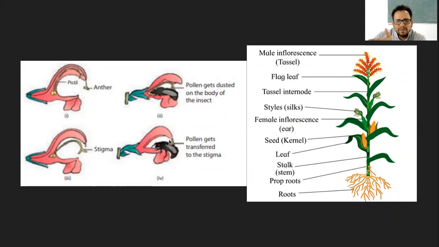But usually the flower arrangements are different in different flowers. And that way, when the pollen grains are attached to the body or to the proboscis, they will get stuck to the stigma, and that way the pollination can happen. So there are different possible ways. This is just one way that has been shown here in a particular flower. I don't know why I have kept it. I might have been thinking of something else to explain, but I'm not remembering it as of now. But this is just one case.